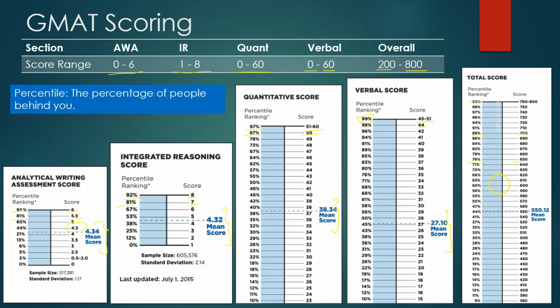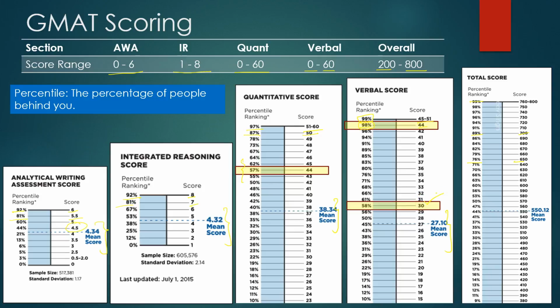Now the point I want to highlight here is that if you look at the quant score, at Q44 you get a 57 percentile. On the other hand, if you get a V44, that is verbal 44, you get a 98 percentile. For a 57 percentile, you actually just need a verbal score of 30.